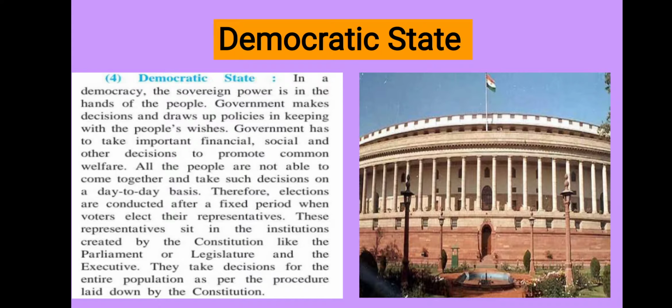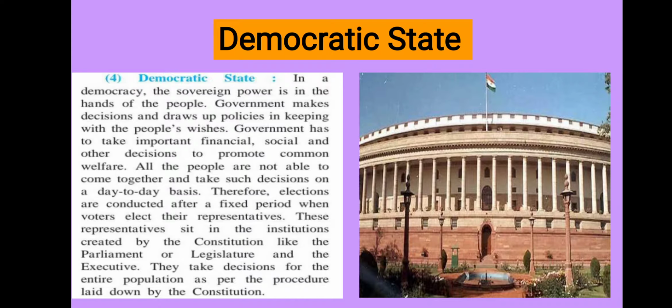The representatives elected by the people sit here and run the country. In India, elections are held after every 5 years, and in that election, people elect their representatives. That's why India is a democratic state.